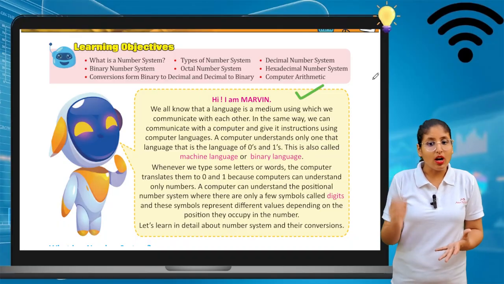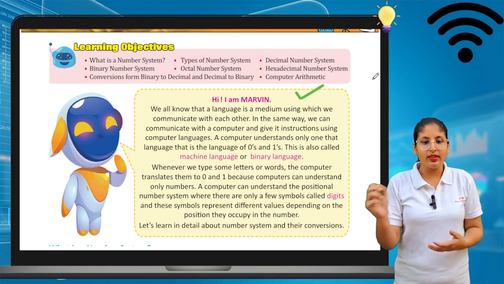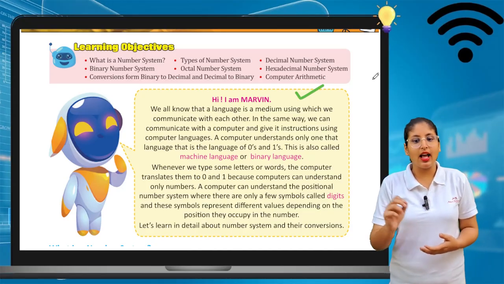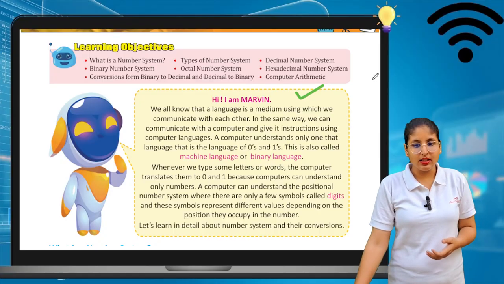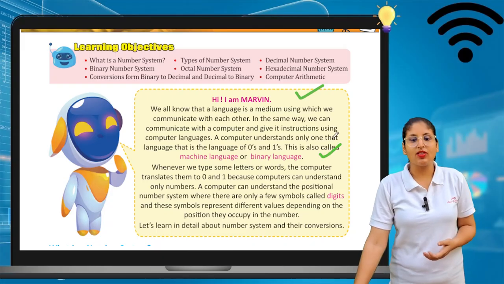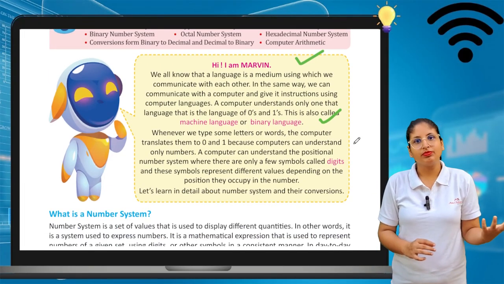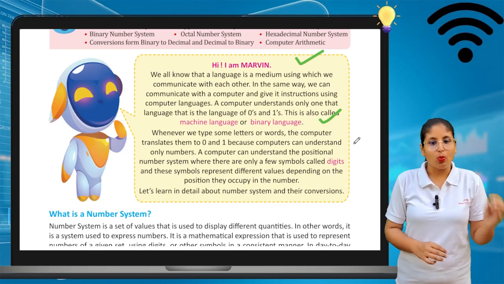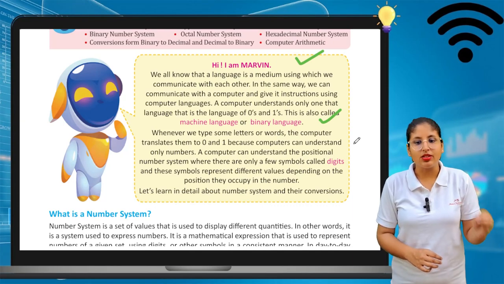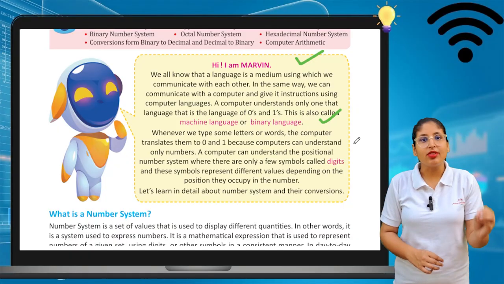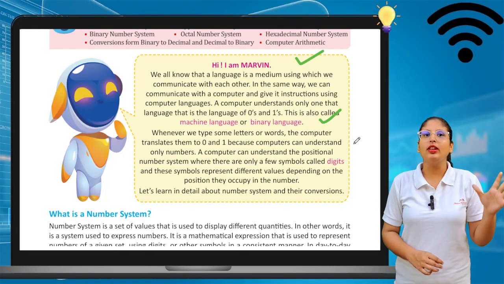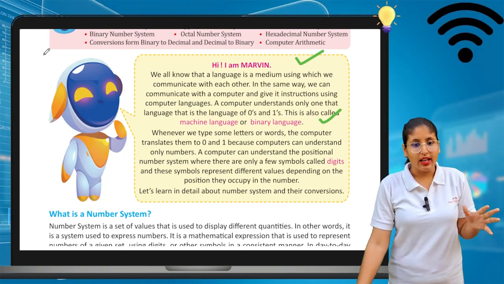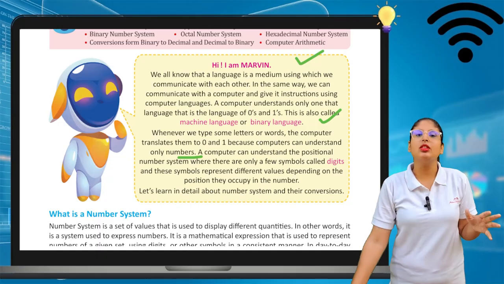A computer understands only one language, that is zeros and ones. This is called machine language or binary language. So whenever we type some letters or words, the computer translates them into 0 and 1, because a computer can understand only numbers. See, this is very important. The computer can understand only numbers.